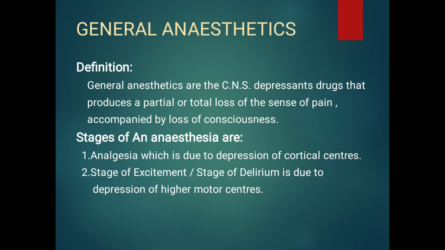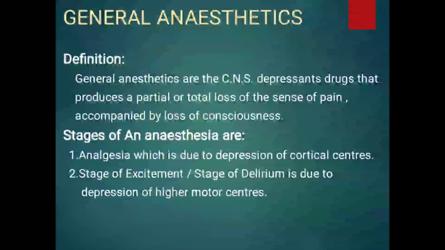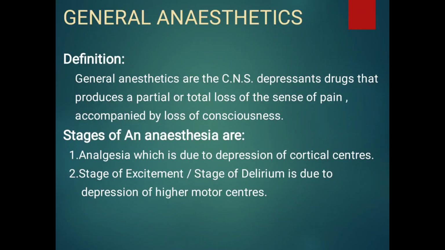Today we are going to study general anesthetic. What is meant by general anesthetic? General anesthetics are the drugs or substances which act on the central nervous system, and these are mainly central nervous system depressant drugs that produce a partial or total loss of sense of pain accompanied by the loss of consciousness. There are some stages which are observed after administration of these general anesthetics to the body.